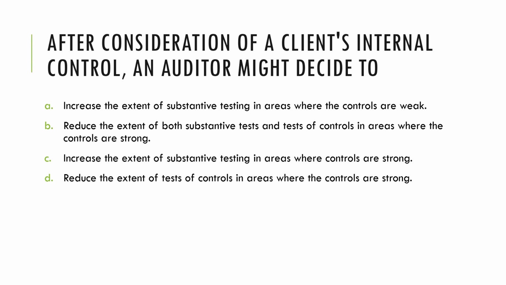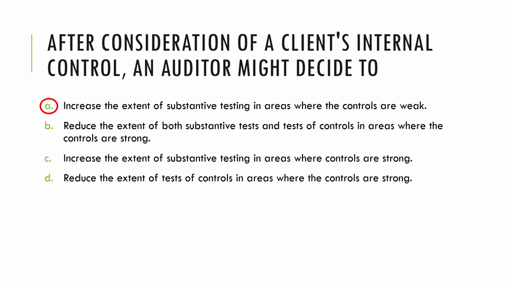So in this case, after consideration of a client's internal control, the auditor might decide to increase substantive testing in areas where the controls are weak. In areas where the controls are deemed strong, the auditor will perform tests of controls. And if the tests of controls show that they are strong, then the auditor will reduce the extent of substantive testing.